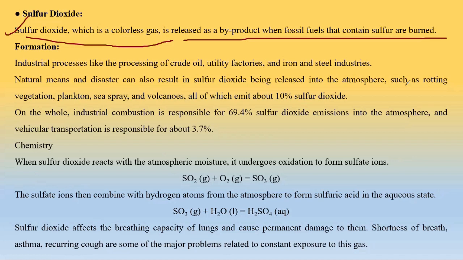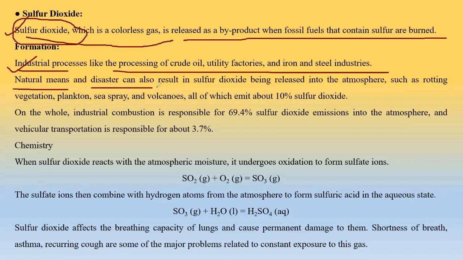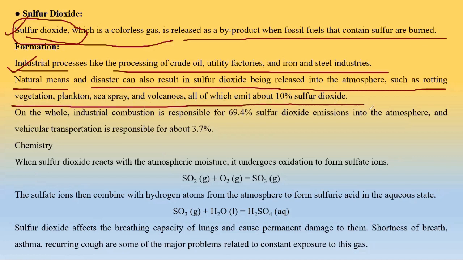Now how it is formed is clearly written in the formation part. Let us see what is written here. So we can see that industrial processes like processing of crude oil, utility factories and iron and steel industries result in the formation of sulfur dioxide. Okay. Now natural means and disasters can also result in sulfur dioxide being released in the air, such as rotting vegetation, plankton, sea spray, volcanoes emit 10%.